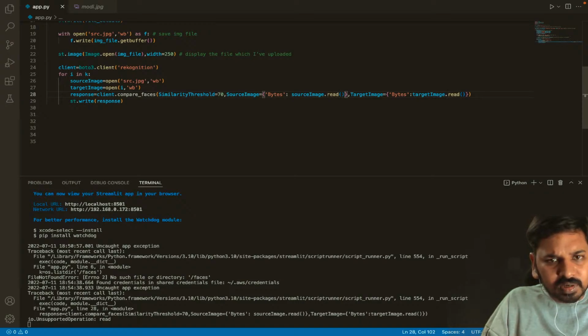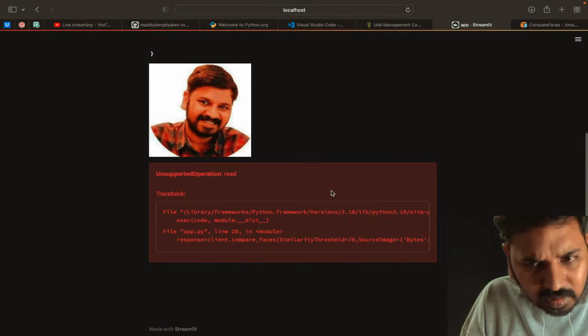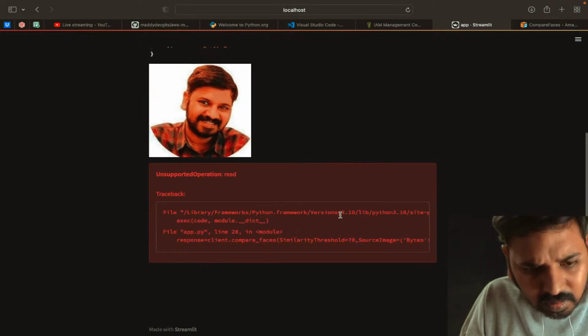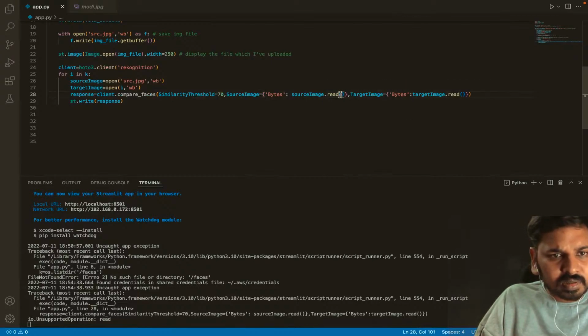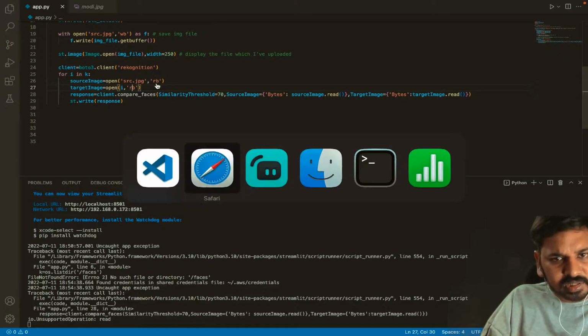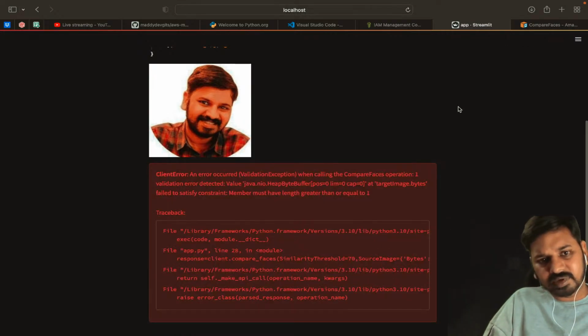Okay, I have to open the file with the read attribute, not write. We are just reading the bytes, isn't it? Sorry for that. Now we have to pass the read attribute.